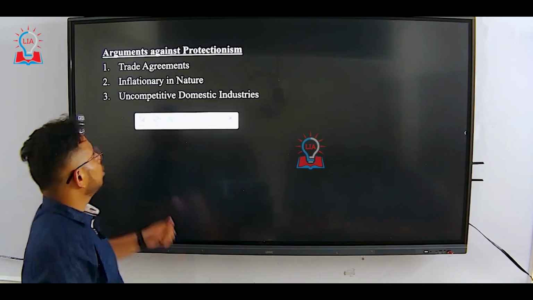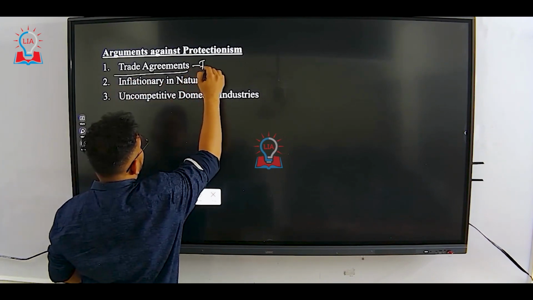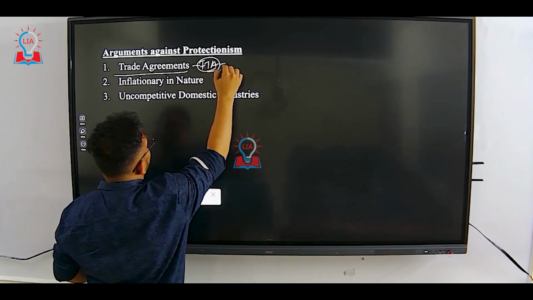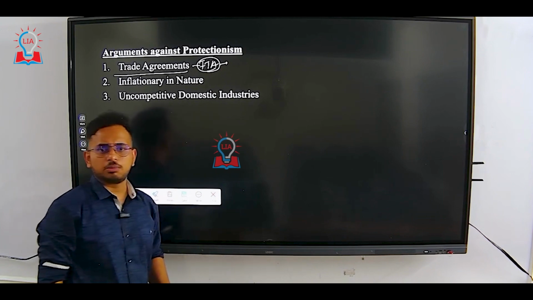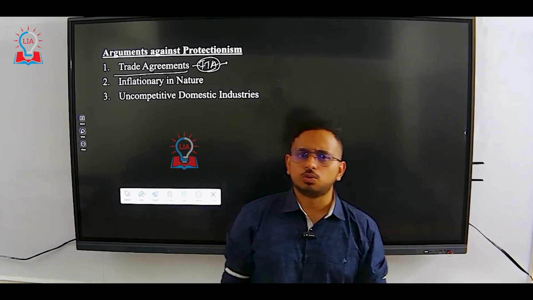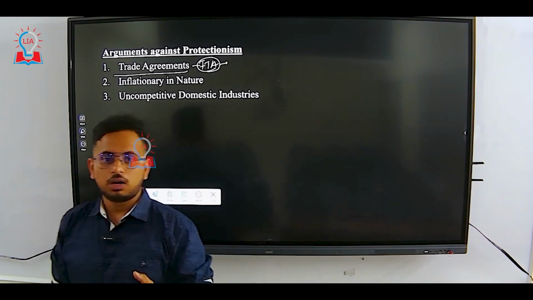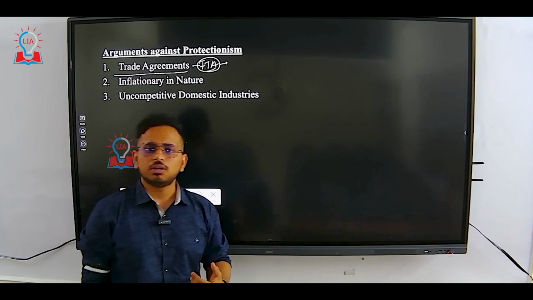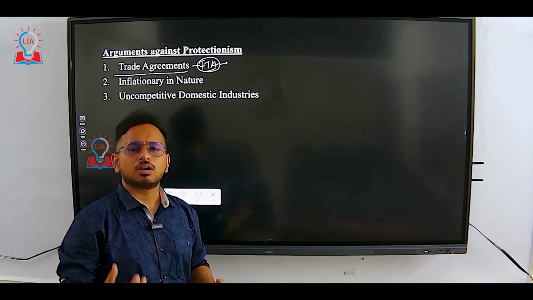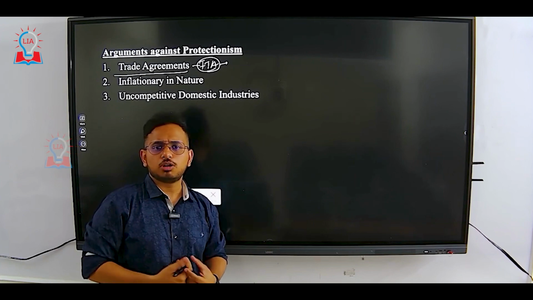Second, the arguments against protectionism: trade agreements. For example, we have FTAs, or free trade agreements. And we also have something called a customs union, for example the European Union. Whatever goods are produced in, let's say, the UK, France or Germany will not attract higher customs duties. There will be customs, but not to a great extent where you can follow the policies of protectionism.